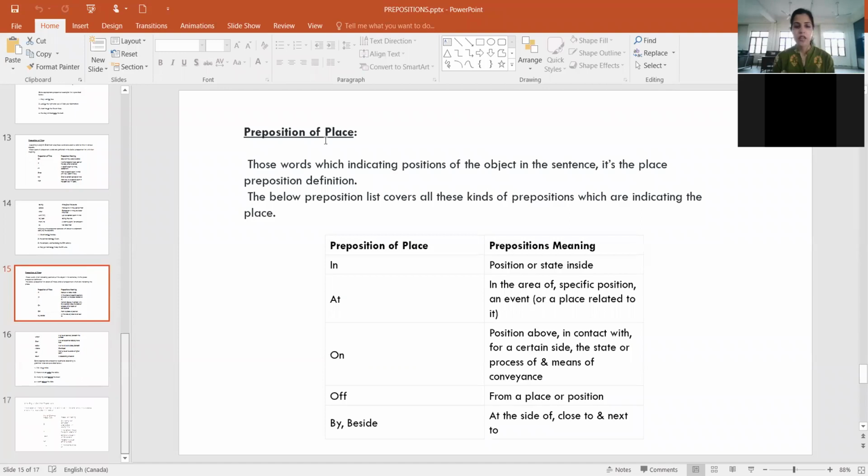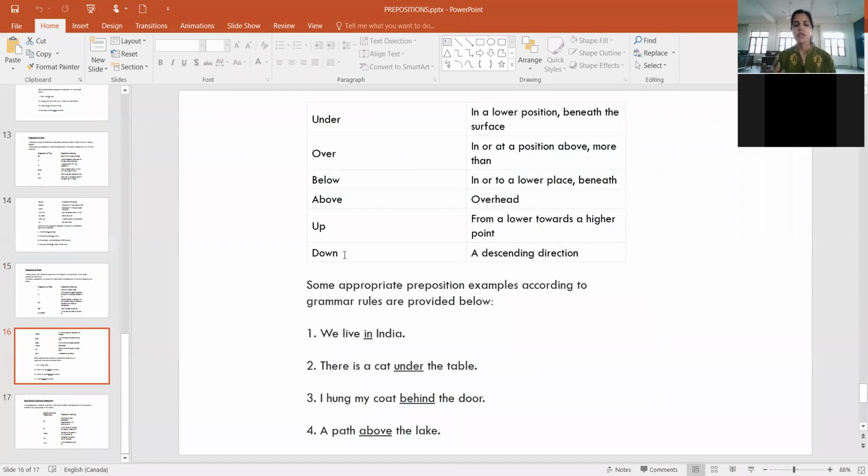Then we have under, above, right below, over, up, down. So again, these are all very simple words. You already know their meaning, so no point in explaining their meanings to you. So a few examples include: we live in India. There is a cat under the table.